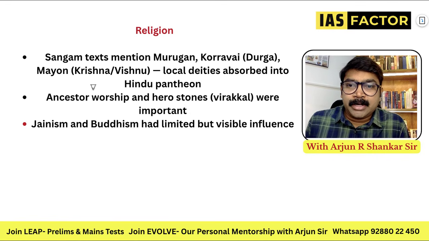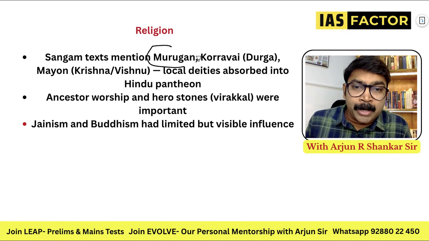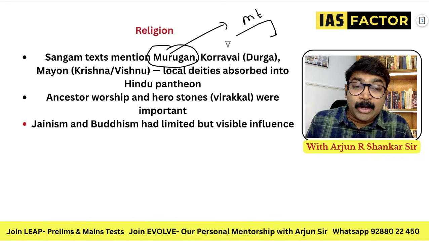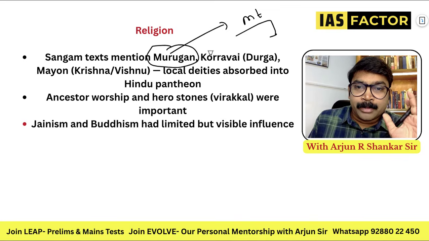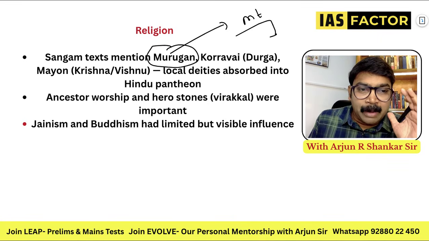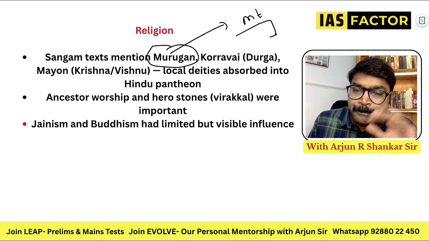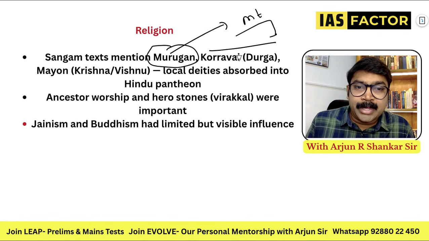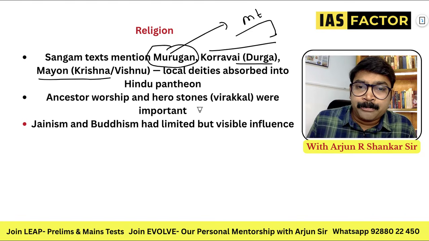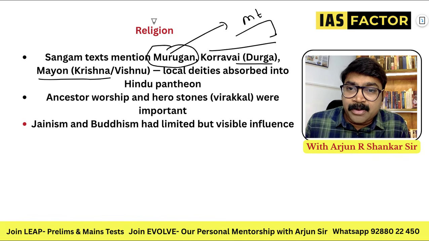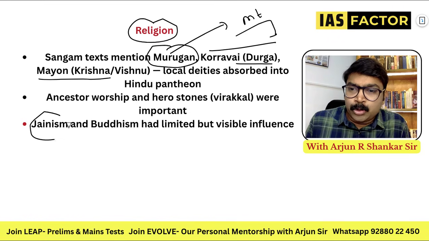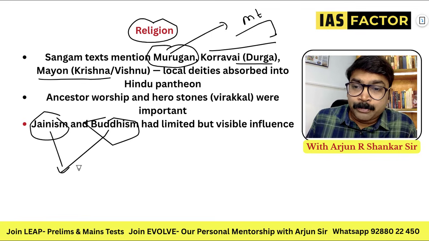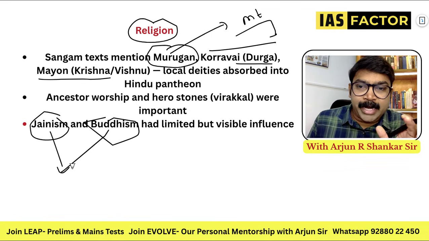And what about the Sangam religion? The Sangam text talks about Murugan, because they talk about the mountains, the lands, the plateau, etc. They talk about the different types of lands or Murugan. Definitely he was the most popular Tamil god. Just as Krishna is very popular, in Tamil Nadu you can understand Murugan is the most popular. And the Koravai is Durga. Mayon is Krishna. Apart from the religion, you should understand Jainism and Buddhism can also be seen, because both Manimegalai and Sivaka Chintamani, the books, have references to both Jainism and Buddhism.